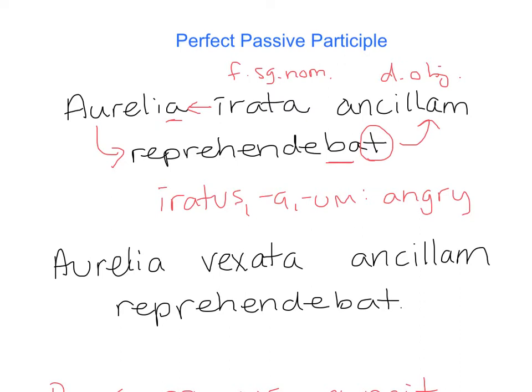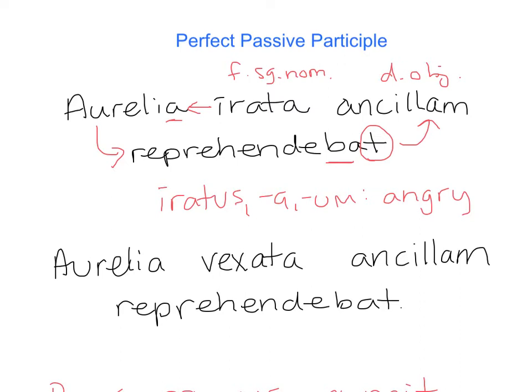When I put that all together, I say angry Aurelia was blaming the slave woman. This adjective describes Aurelia, and it agrees with Aurelia in gender, number, and case. That's how I know that it's Aurelia who is angry.